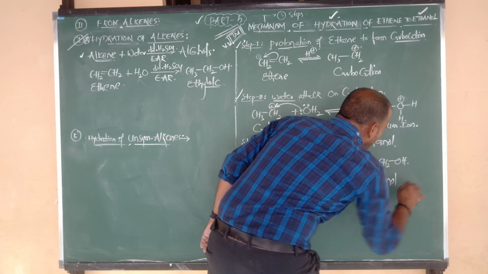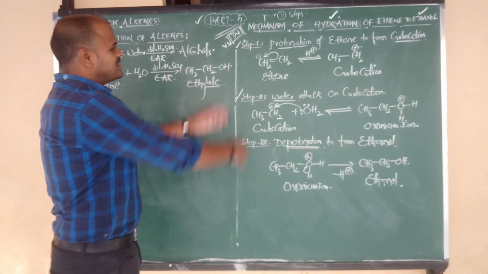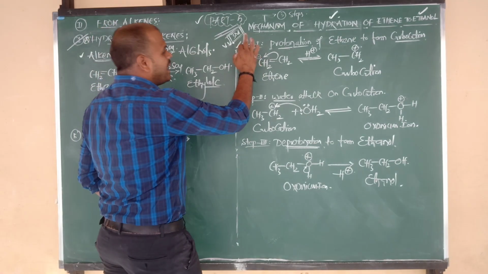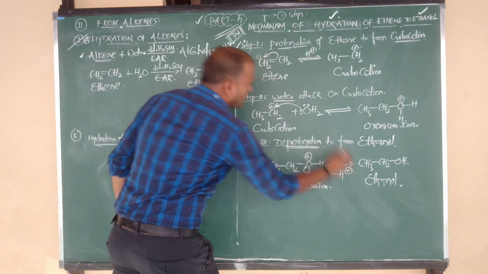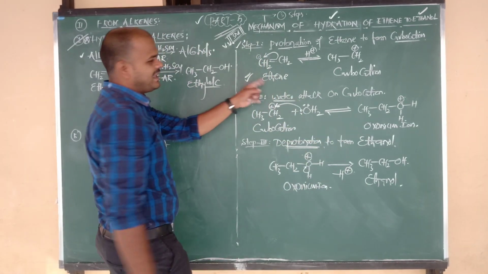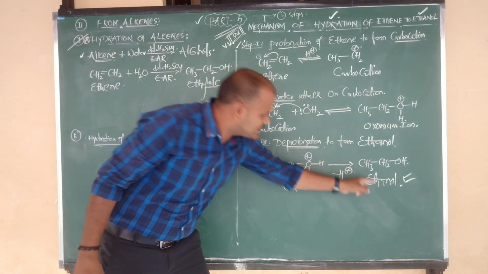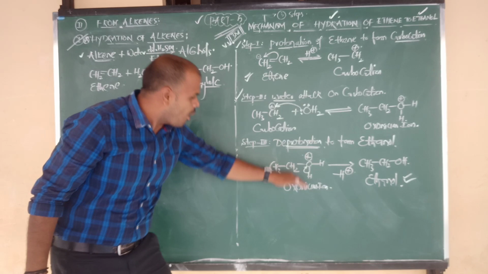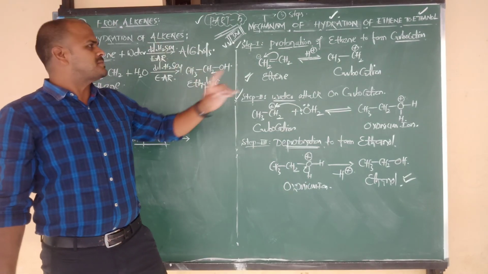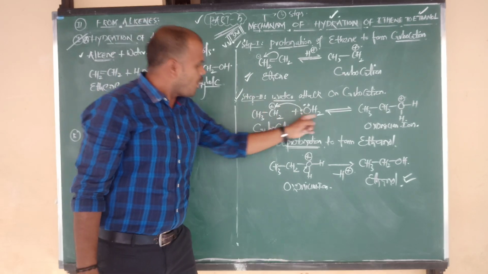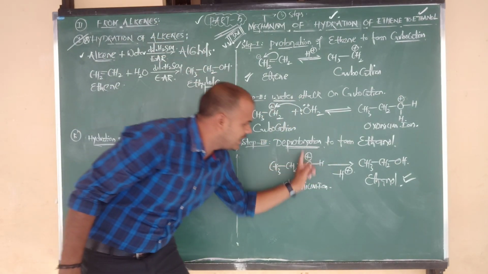This is nothing but ethanol. So these are the three steps involved in the mechanism of hydration of ethene to ethanol. The starting reactant is ethene, and the final product is ethanol. Ethene changes to ethanol through how many mechanism steps? Three steps. Once again, step 1 is protonation, step 2 is water attacking, and step 3 is deprotonation.